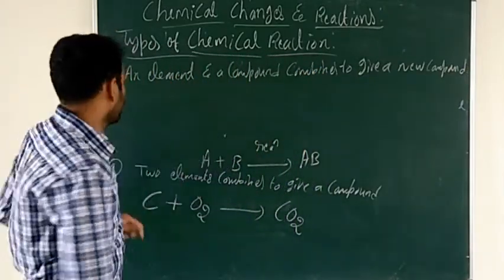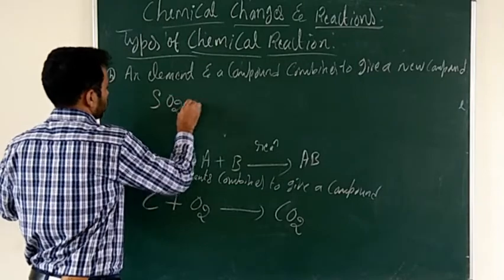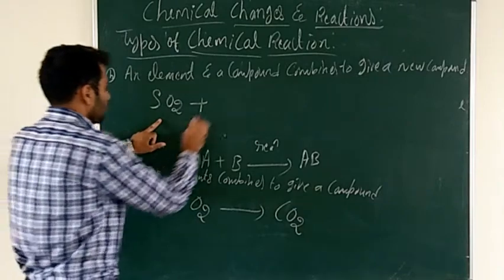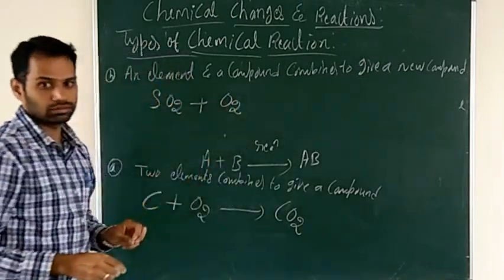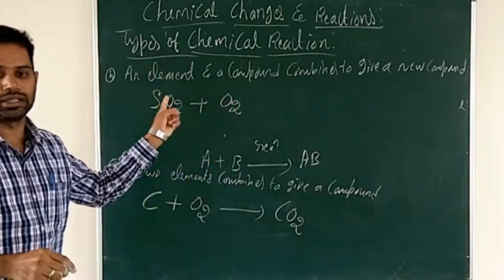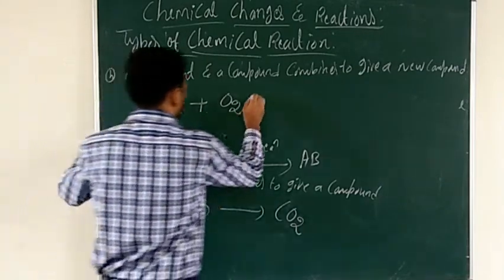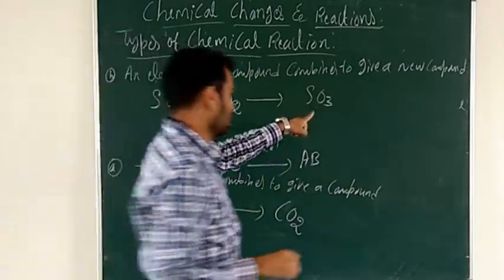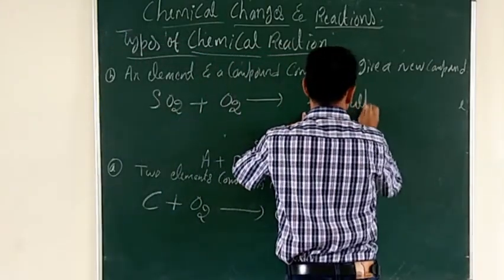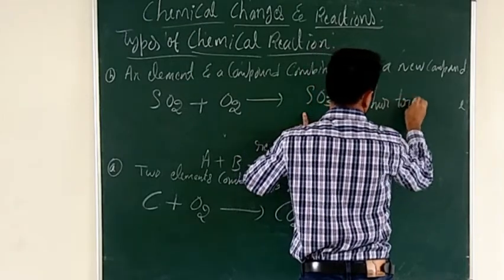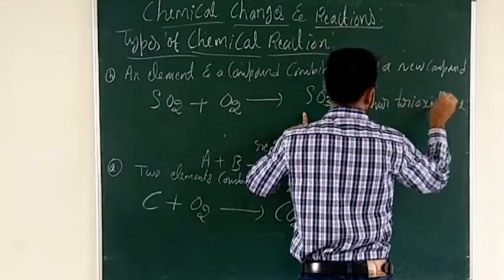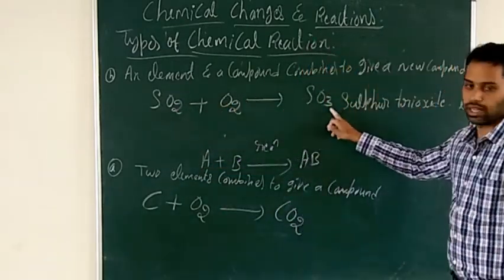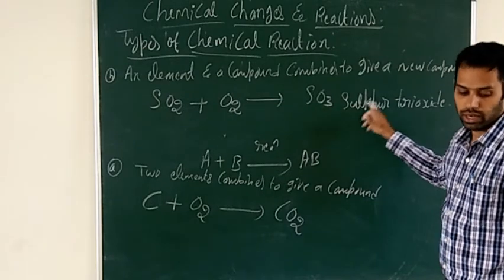For example, sulfur dioxide. This is a compound. Sulfur dioxide is a compound. It reacts with oxygen. Oxygen is an element. That will give rise to sulfur trioxide, SO3. Three oxygen atoms are there. That's why it is sulfur trioxide.